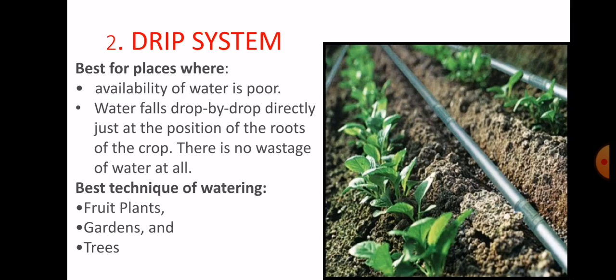Now this system is very efficient and important where the availability of water is very poor, so there is no wastage of water at all. So in those places we use the drip system. Now the drip system is the best technique of watering for fruit plants, gardens and trees. Understand? So this is our irrigation.